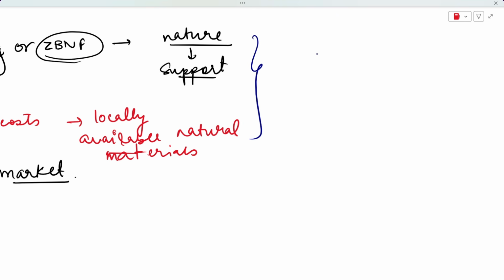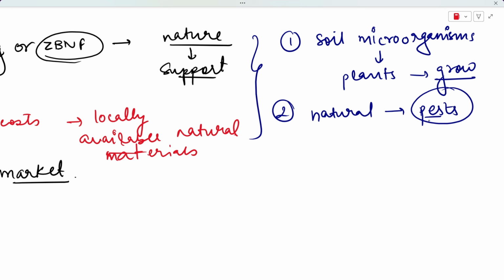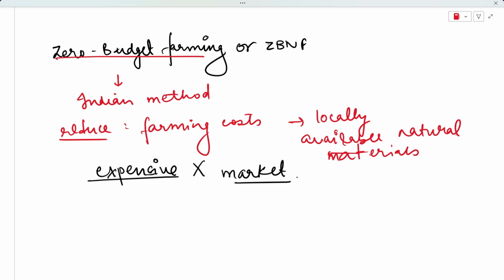And how does it claim so? It says that the microorganisms present in your soil, and we know that there are a lot of microorganisms present in the soil, help your plants to grow. So these microorganisms help your plants to grow naturally, right? Then it also says that all your natural systems can control your pests, so you do not need to use any chemical pesticides to get rid of pests. The natural systems can themselves control your pests. So the idea of ZBNF is that nature can itself support farming.